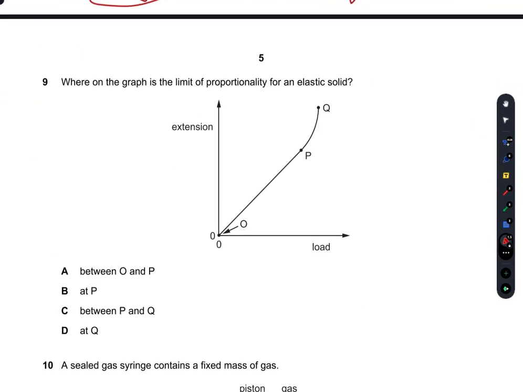Where on the graph is the limit of proportionality for an elastic solid? So I know how this graph works. Till point P, the extension is in a regular way, but after point P, the extension starts to move towards the initial starting point of the load. So the limit of proportionality here is marked by point P. So B at P is the right answer.